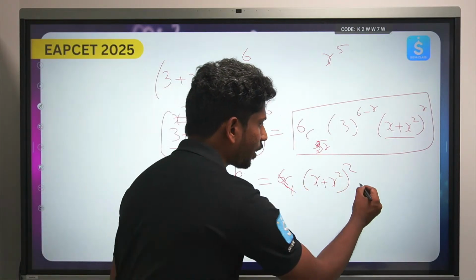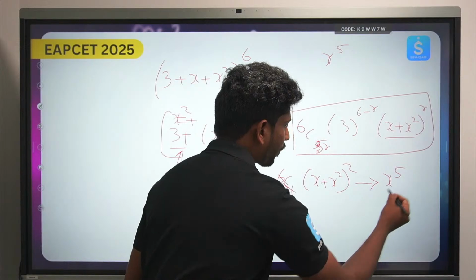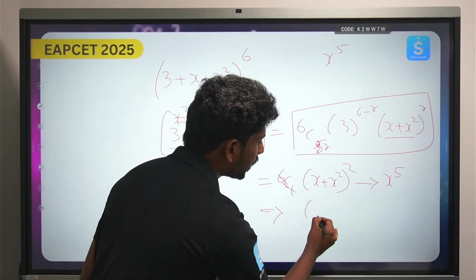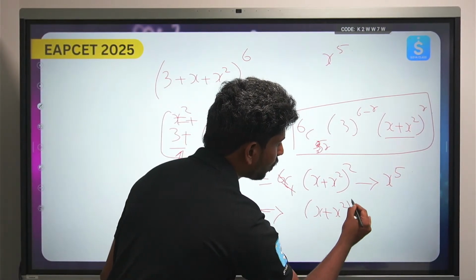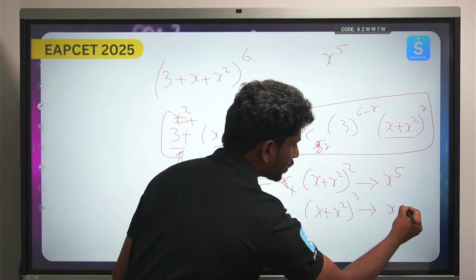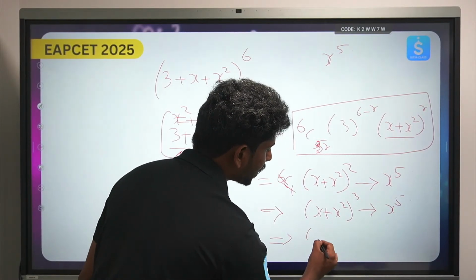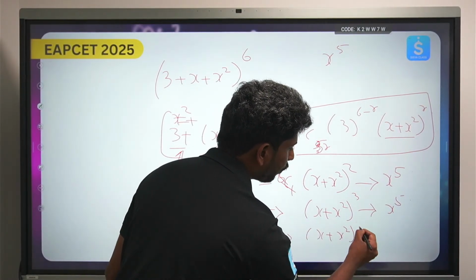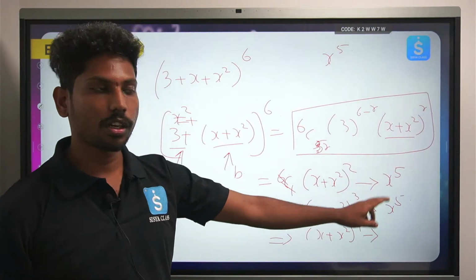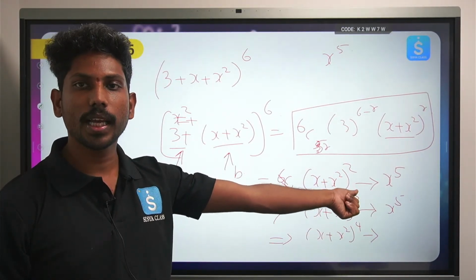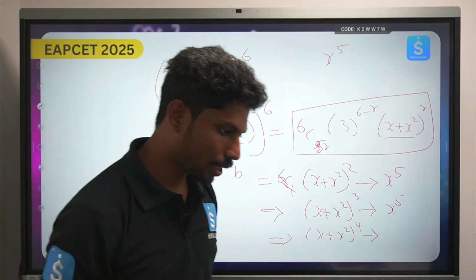So the highest term will be x², that will be x to the power 5. Here x to the power 5 comes, and in one place x to the power 5 comes. Again next, (x + x²) whole cube, here also x to the power 5 comes. Here again (x + x²) to the power 4, likewise x to the power 5. So if you expand this again from there, you will be getting the x to the power 5 term.